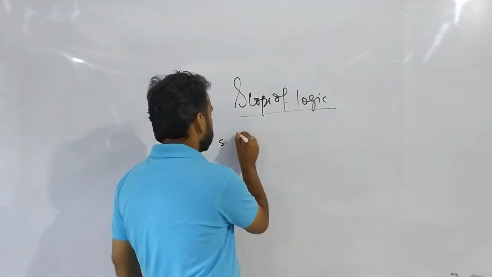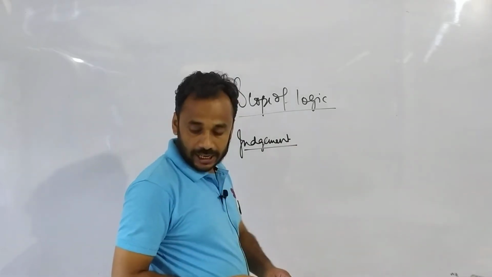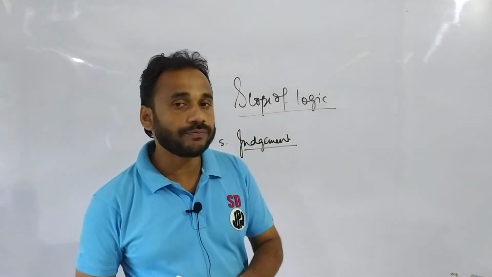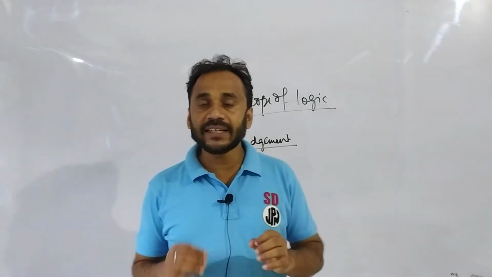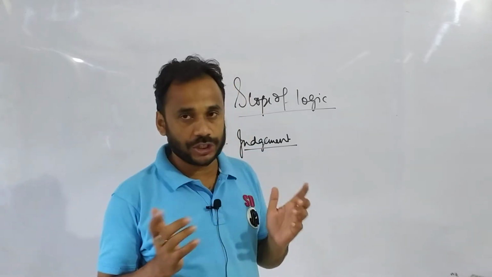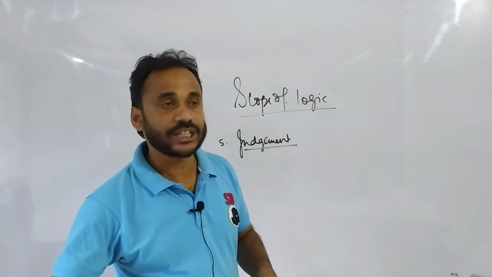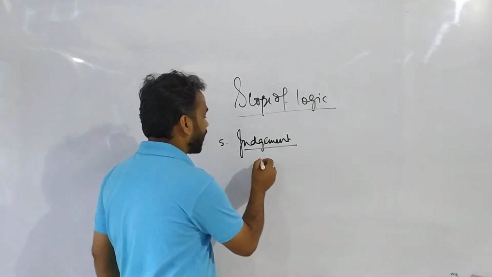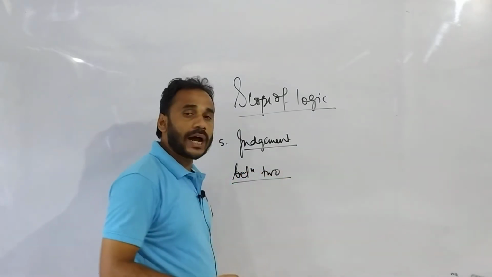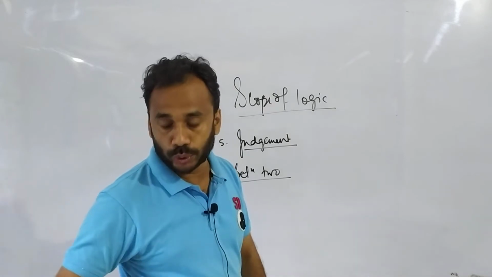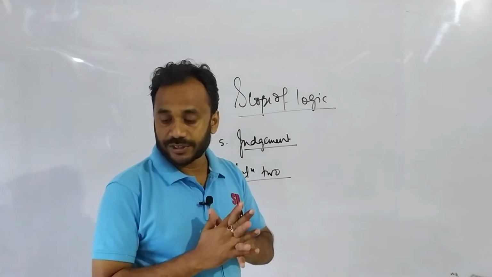Judgment is regarded as a unit of thought, and it is the process of comparing two concepts with each other. The product of such comparison is called a judgment. Such a comparison between two things, between two ideas, between two phenomena, is called a judgment.